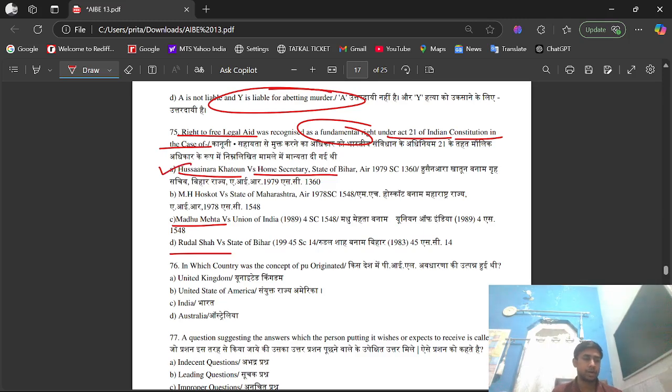The case Hussainara Khatoon versus State of Bihar, 1979, established that free legal aid is a fundamental right under Article 21 of the Constitution.